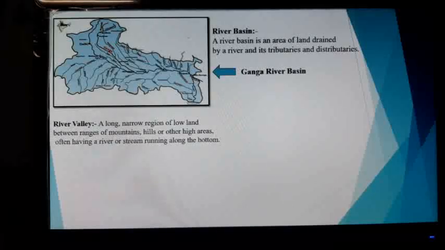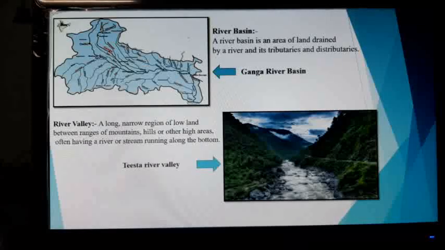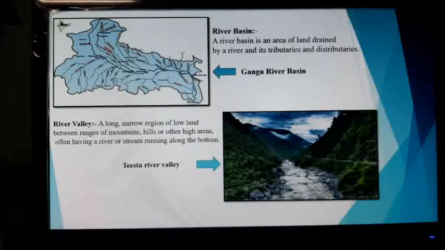River valley: a long narrow region of lowland between ranges of mountains, hills, or other high areas, often having a river or stream running along the bottom. This is the picture of Tista river valley, a mesmerizing picture, known for its scenic beauty and attraction for tourists. Every year a huge number of tourists visit this valley in Darjeeling in our West Bengal.